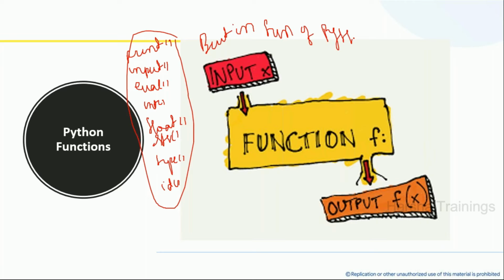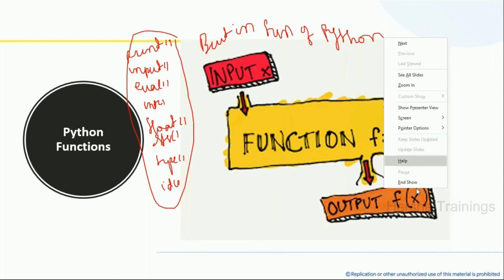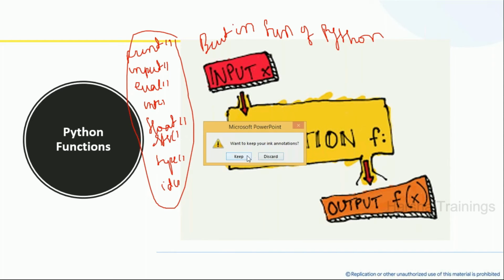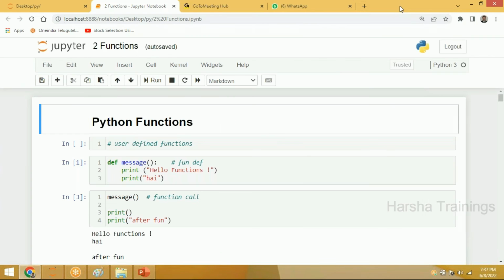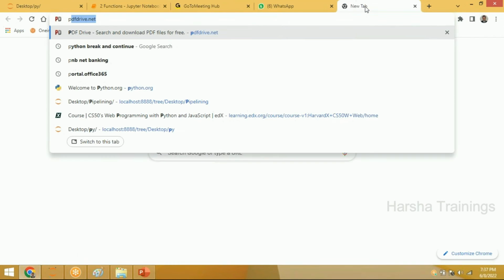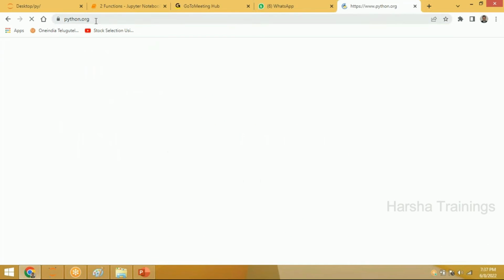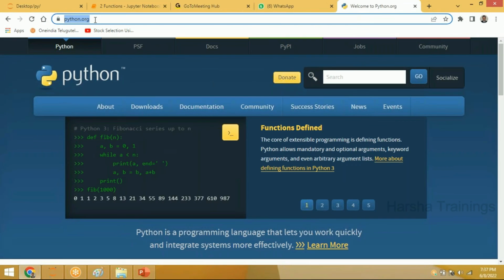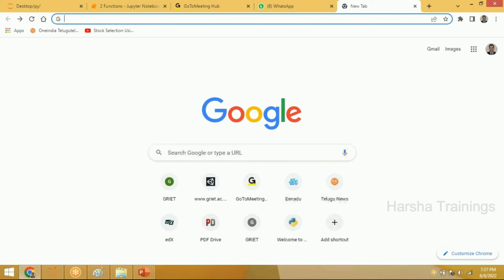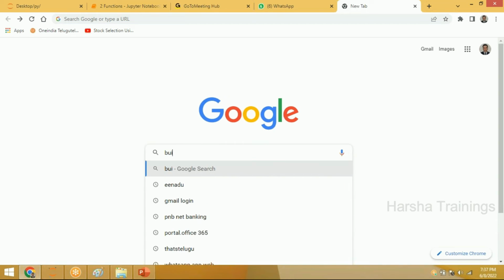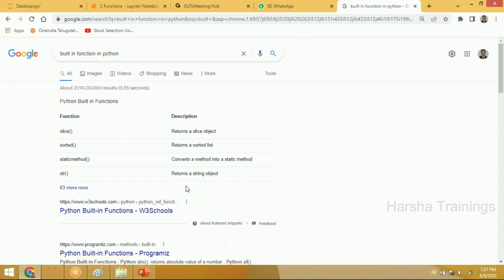Now, if you give me 1 minute, I will showcase what are the different functions we have in Python. I'll go to python.org. This is the only website you should trust to learn anything. Python.org has the documentation, where I will showcase the built-in functions in Python. So always you should trust only one library, one location.